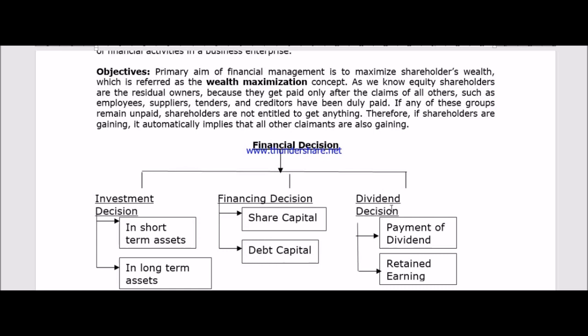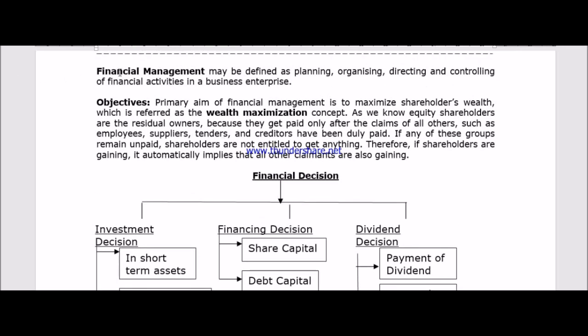In the dividend decision, we decide whether or not to pay dividend to the shareholders. Then we read the definition of financial management and its objective, which is simple: to maximize the wealth of equity shareholders.